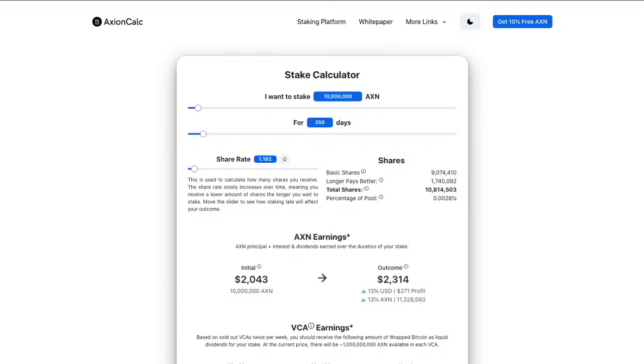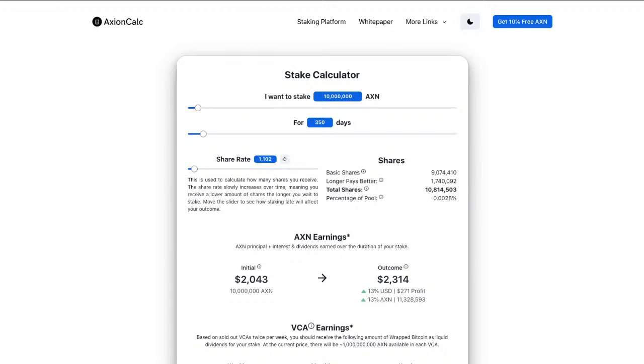We've just looked at the price, so we're going to get straight into the Axion calculator, and this is it here. You can work out the dividends, and I might turn it to the dark side, so you can just change the colors there. Very nice indeed. First of all, we're going to look at Axion dividends. If you've got 10,000 Axion and you staked it for 350 days, you get the first big payday. The share rate has climbed from 1.09, now it is 1.10. So 10,000 divided by that number will give you the basic shares here, which is 9 million. Longer pays better, you get 20% for every year. This is 350 days, almost a year but not quite, so you get 1.74 million shares. That will give you total shares of 10.8 million shares.